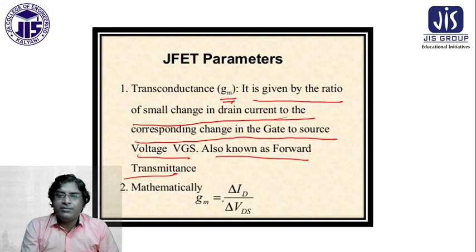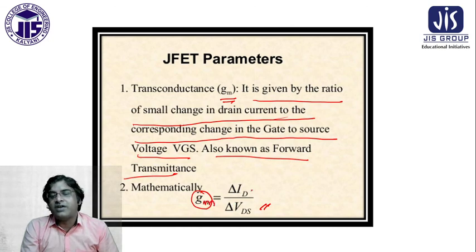Mathematically, gm equals del ID by del VGS. This is the mathematical representation of gm.